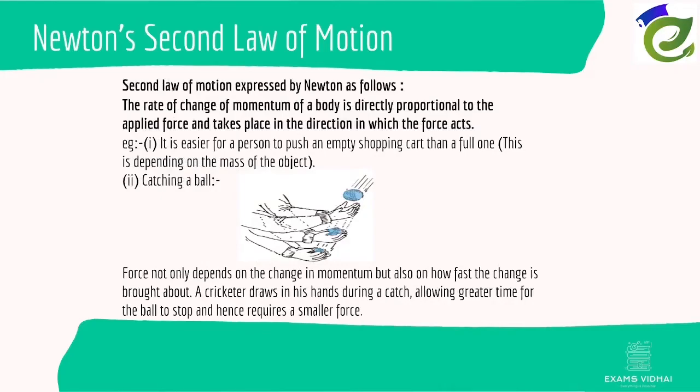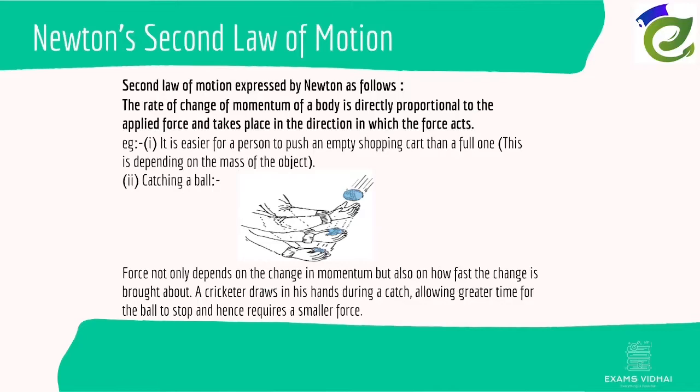Newton's second law of motion. The second law is expressed by Newton as follows: the rate of change of momentum of a body is directly proportional to the applied force and takes place in the direction in which the force acts. It is easier for a person to push an empty shopping cart than a full one. This depends on the mass of the object. This is the first example.